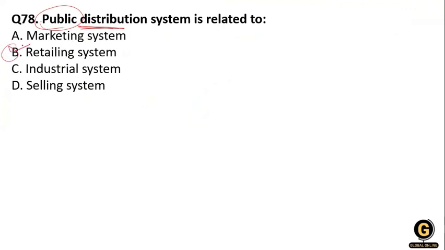Why is it related to the retailing system? Because the public distribution system is a network of fair price shops where necessary commodities and staple food grains are provided to the poor people at low prices compared to the market. So the distribution is done to the retail shop.